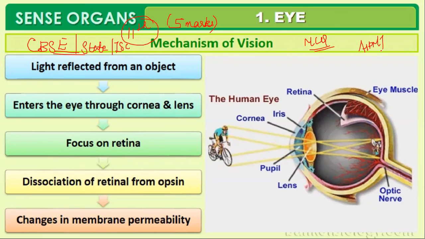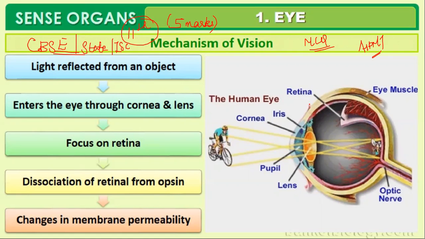Repeated previous year AIPMT question. AIPMT question practitioners, they like all these sentence-based questions a lot. If you take out an entire question paper of a previous year AIPMT, you will see that there is no one-word question actually. Most of the questions will be statement questions. Which of the following is wrong? Which of the following is correct? Or they will give you, which of the following statements is incorrect? Which of the following statements are correct?